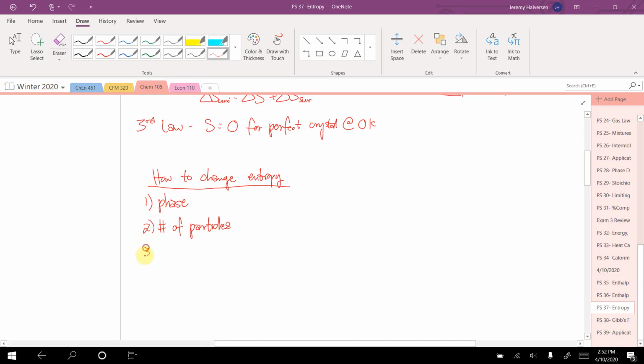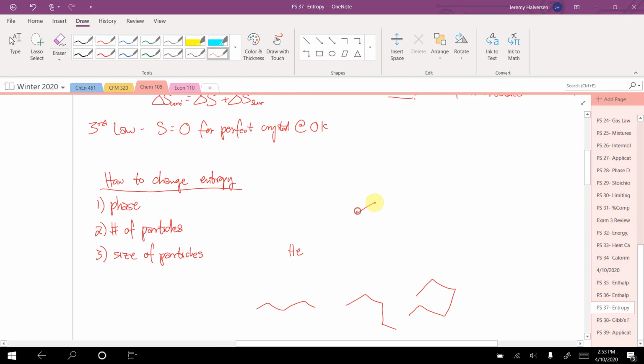And lastly, the size of the particles. So for example, if I had a helium atom versus pentane, right, this pentane, it could flip around, right? It could go like that. It could go like that, right? There's a lot of different ways to flip it around and arrange that pentane, and so that pentane has more entropy. Similarly, if I had pentane versus this guy, okay, this has more entropy than this.